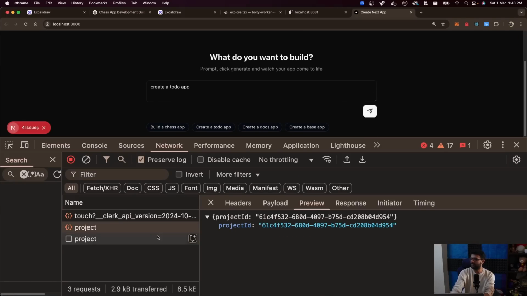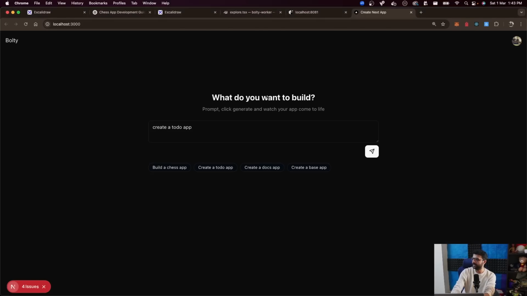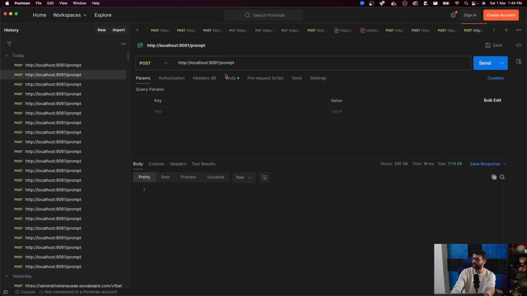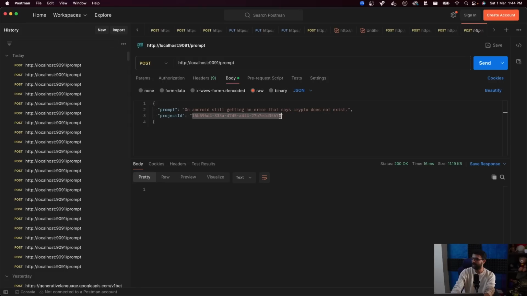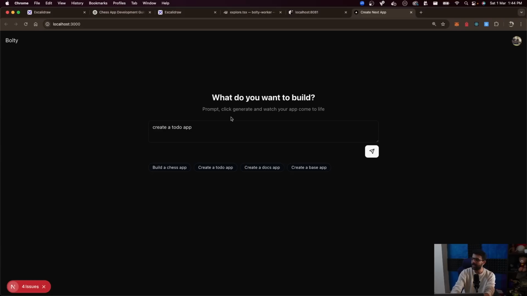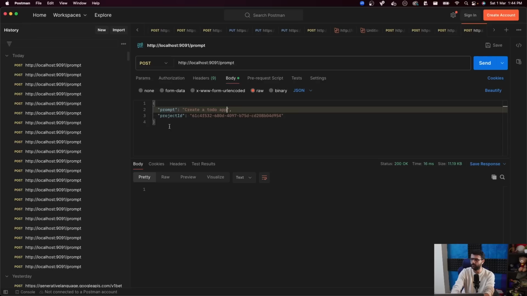So if I run this command, it returns me a project ID. Now I need to make the user go to the arena screen, and then I need to make the user send this /prompt request from the front end with that project ID, with the contents that they wanted, which was create a to-do app. The user will make this API call eventually from the second page. Once they reach the second page, they will know the worker they're supposed to connect to. They will forward this contents over to the worker on that /prompt endpoint. I'm doing it programmatically, via Postman over here. Eventually it will be done from this front end.